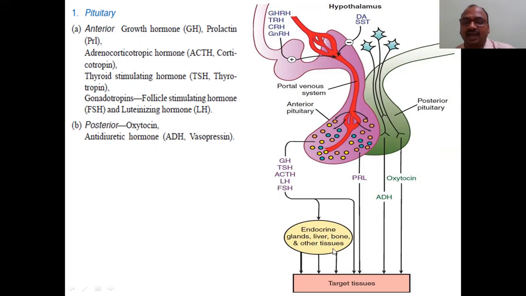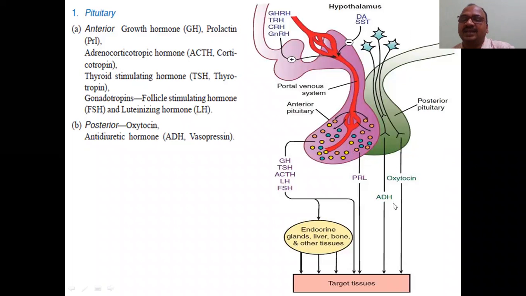See, all of them go and react with the target tissue. The target tissue is somewhere, the secreting gland is here. It travels through the body. See how the connection is there in the body. And prolactin is also one of the important hormones, responsible for the production of milk, secreted by the anterior pituitary gland. In the exam, this is very important: the name of the hormone, what its job is, and secreted by which cells.